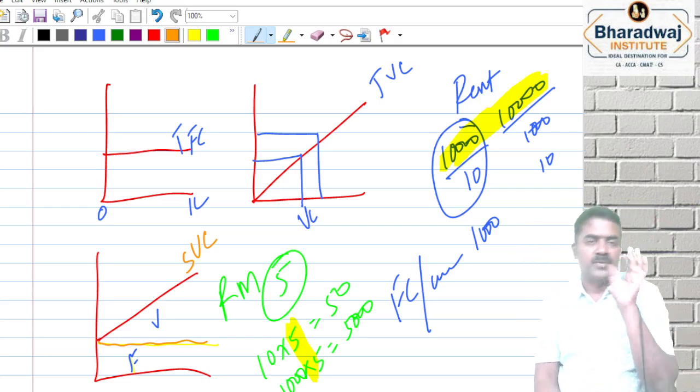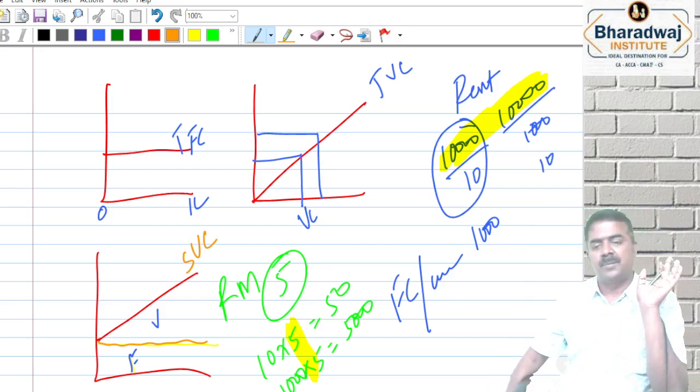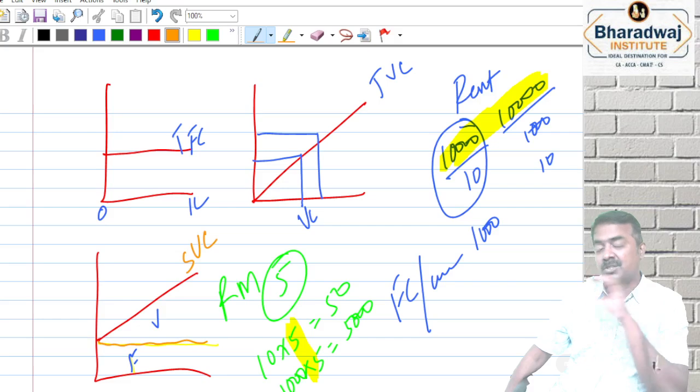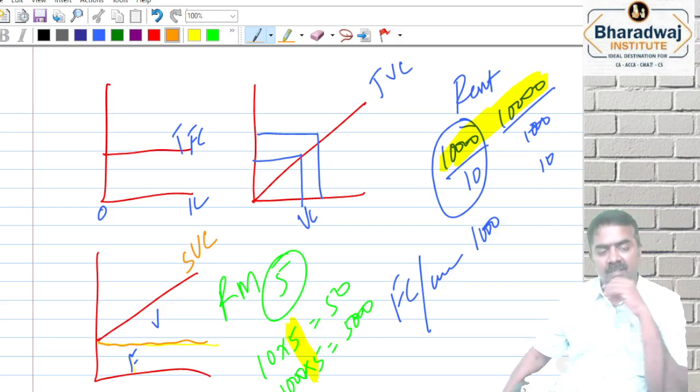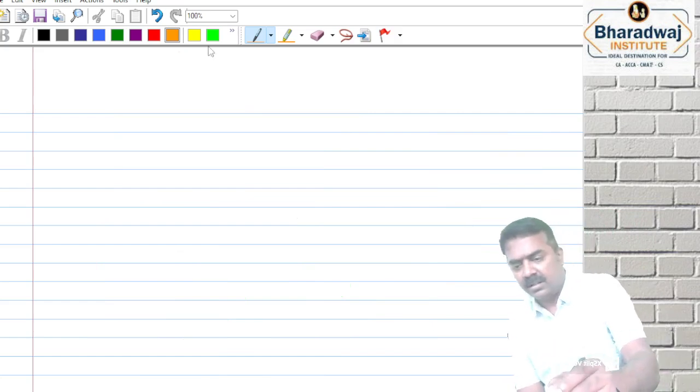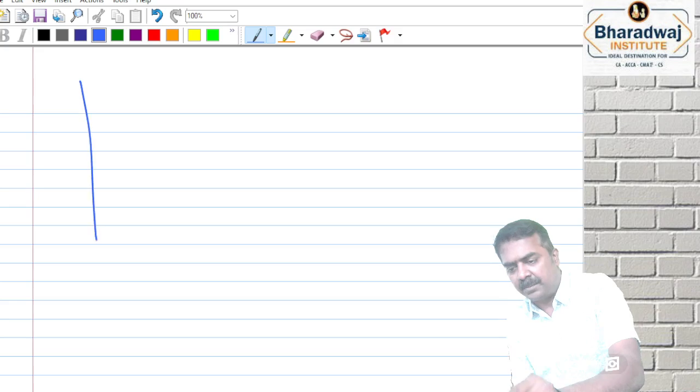Okay, so what is fixed cost? Total fixed cost will remain the same. What is variable cost? Total variable cost will change, per unit அதே தான் இருக்கும். What do you mean by semi variable cost? ஒரு part fixed and ஒரு part variable இருந்தா அதுக்கு பேர் என்னது? Semi variable cost. Okay, next one, step cost.